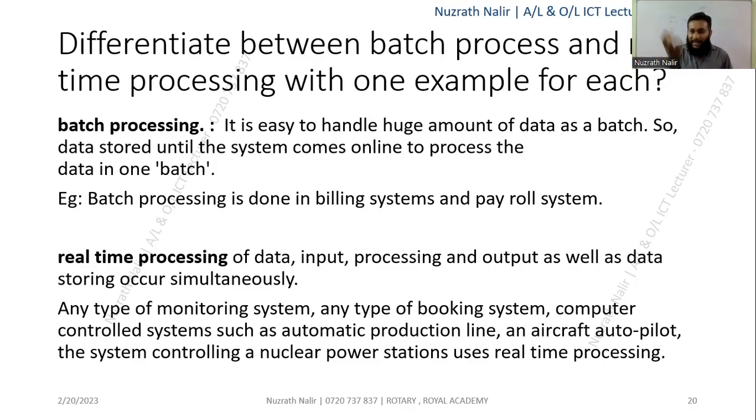But this processing happens only once the batches are collected and completed, and then only it will work. That's why it is called the batch process. Payroll is one of the best examples. And for real time, I already explained the ATM. In cash withdrawal, the withdrawal must be done based on the account balance. So the withdrawal amount will be checked against the account balance, and only if it is feasible can you receive the money.